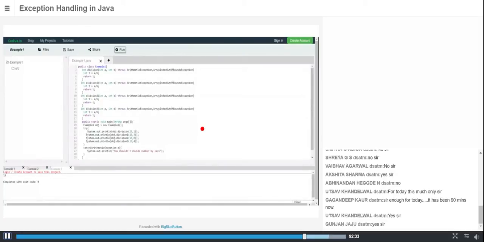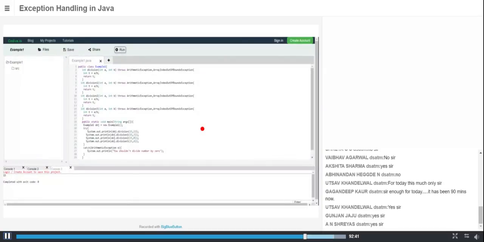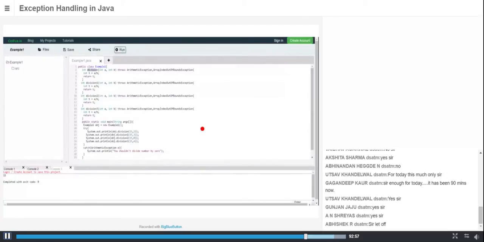See, as we learned, whenever any method is going to throw some exception, we need to write a try and catch block in each method separately. Is it right? What we have learned is that each method has its own try and catch block to handle the exception of that method. But here, see, I am using throws. I have only one try and catch block irrespective of the methods. I need not have a separate try catch block for each division.